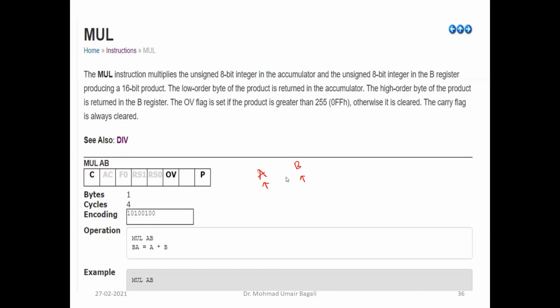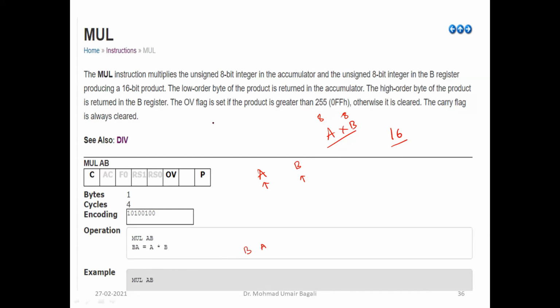You can consider A as multiplicand and B as multiplier, or B as multiplicand and A as multiplier, anything, A into B. Each operand is 8-bit maximum, but the product will cross 8 bits, and it can go up to 16-bit. And how do we store the product? We store it in B and A.